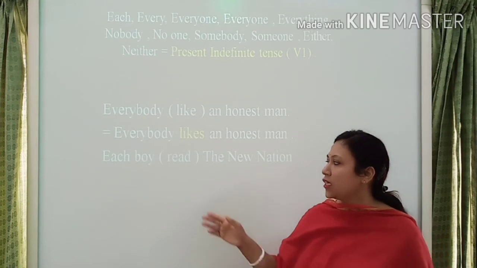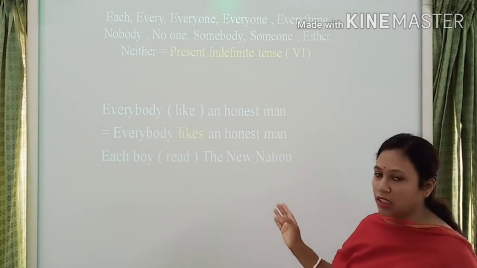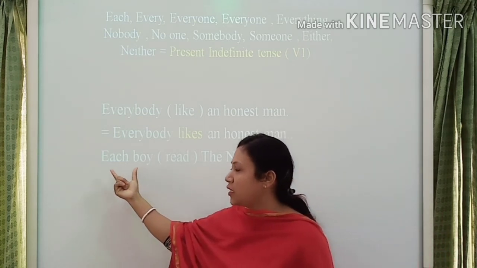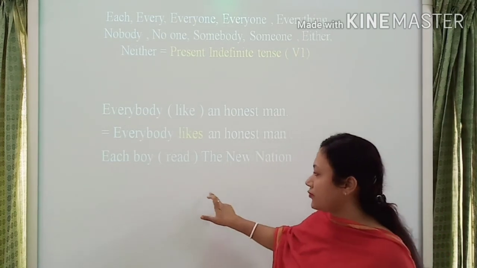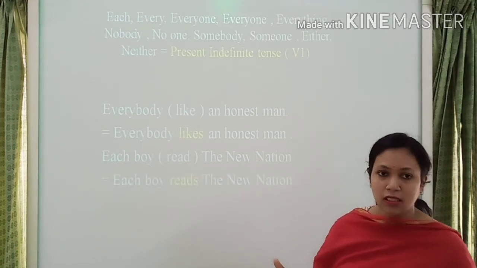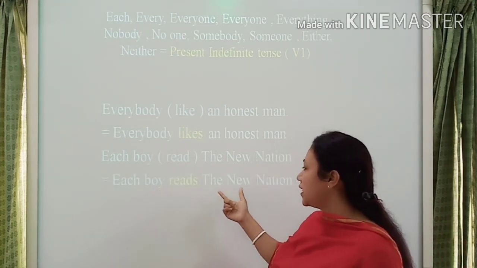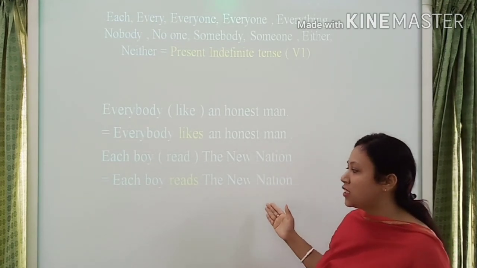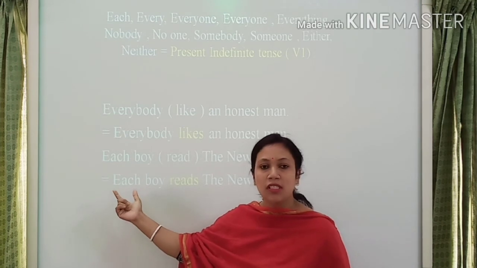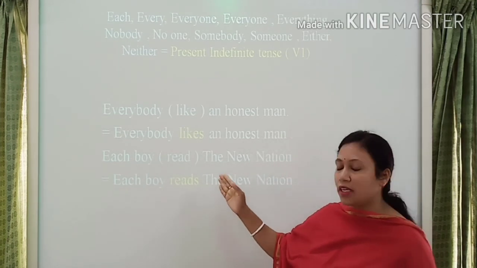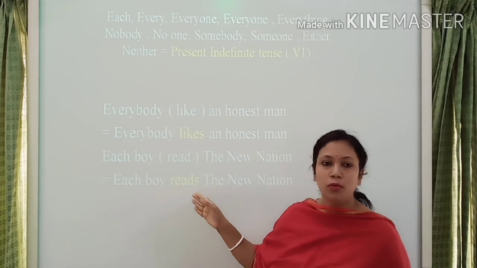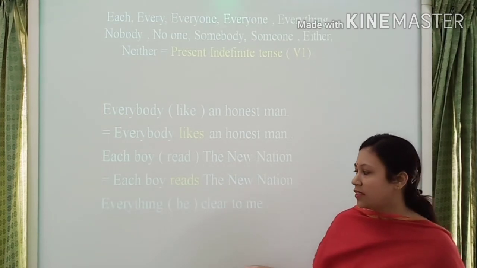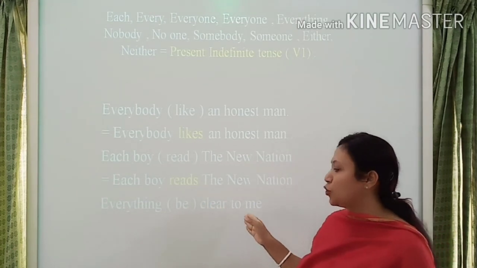Then look at here. Each boy read the new nation. Here the identifying point is each. And its answer is each boy reads the new nation. Here the identifying point is each and I use here S or ES for verb 1.